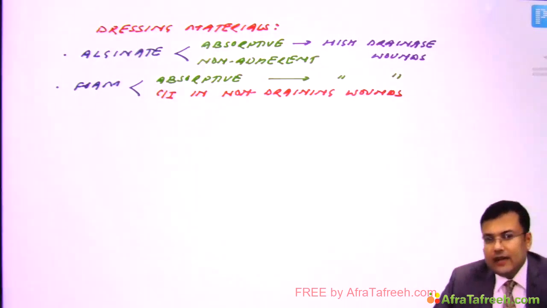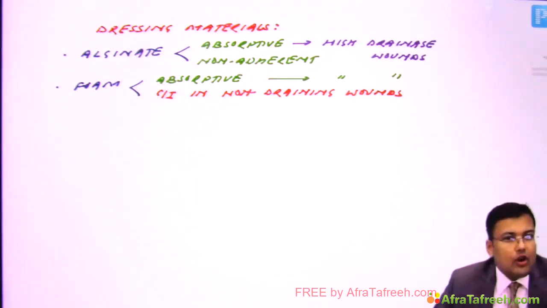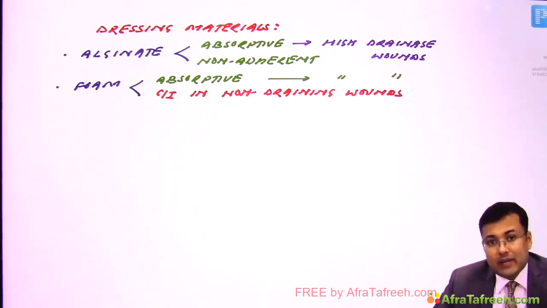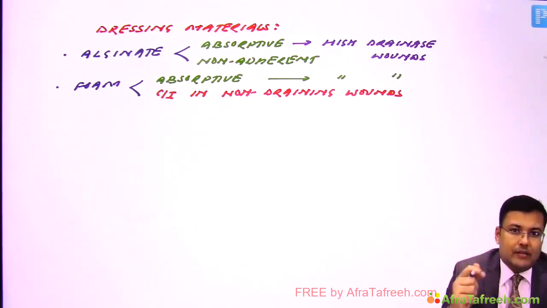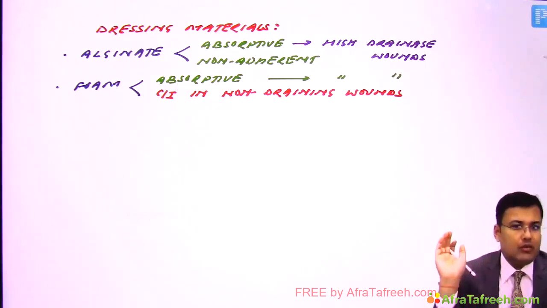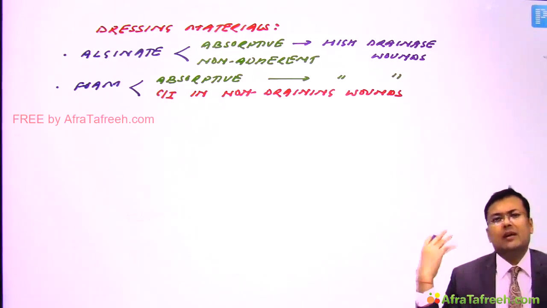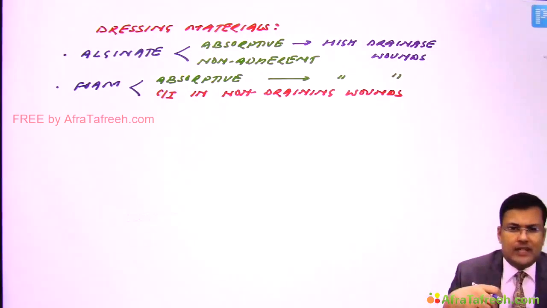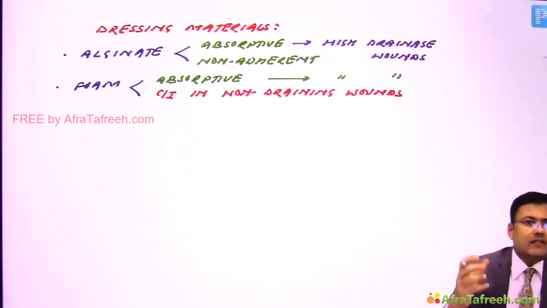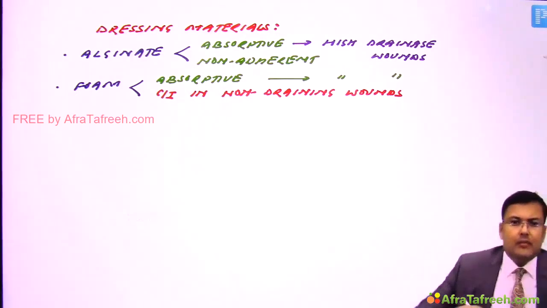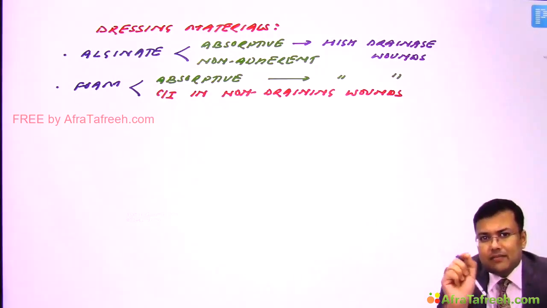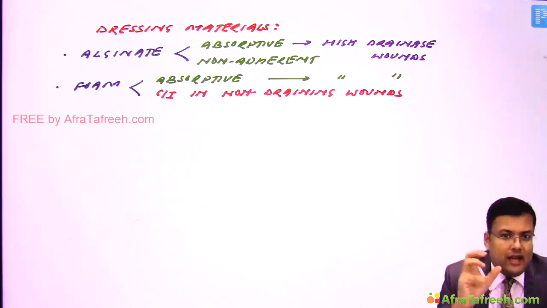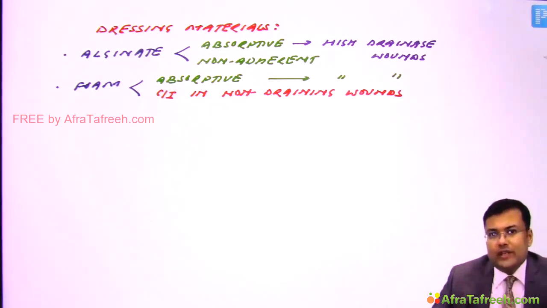Third is hydrocolloid. What is the advantage of hydrocolloid? Hydrocolloid is going to cause autolytic debridement, but it is non-absorptive. You have seen certain patients admitted in the surgery ward, bedridden, having quadriplegia. These bedridden patients have increased risk of pressure sore, bed sore. If there is a pressure sore or bed sore, there is presence of slough, and in those cases this hydrocolloid is used.